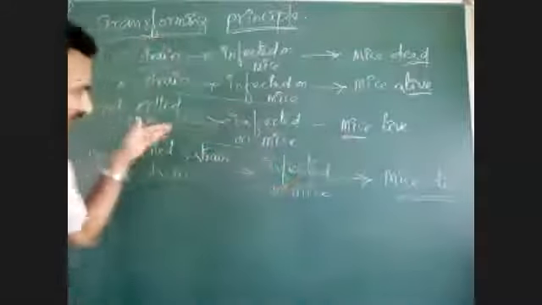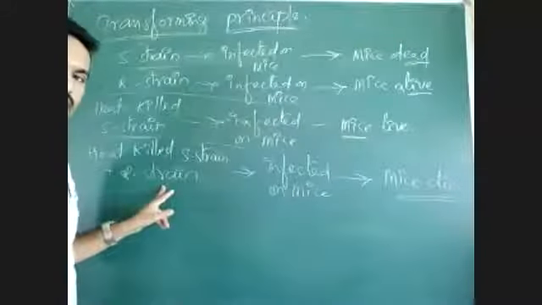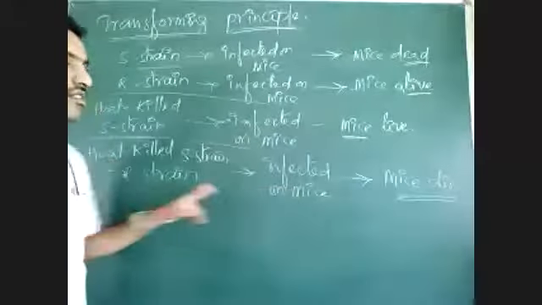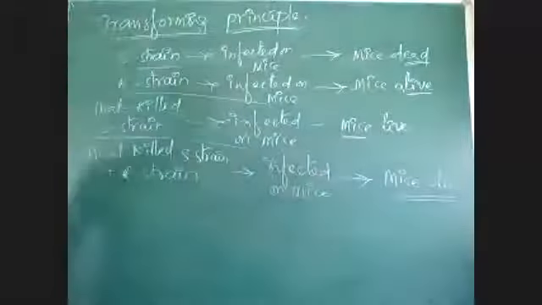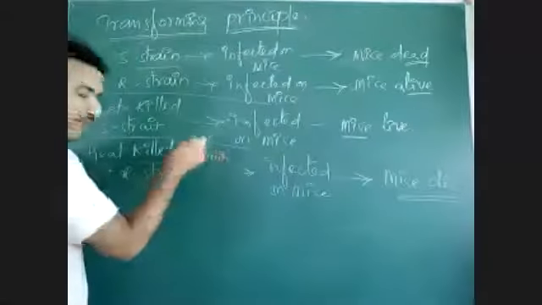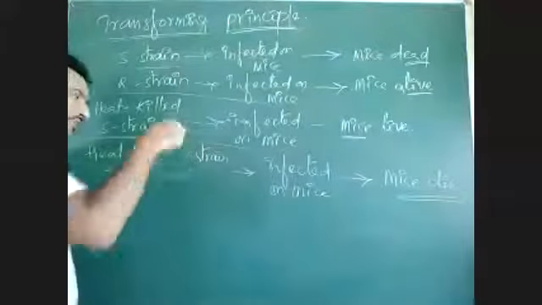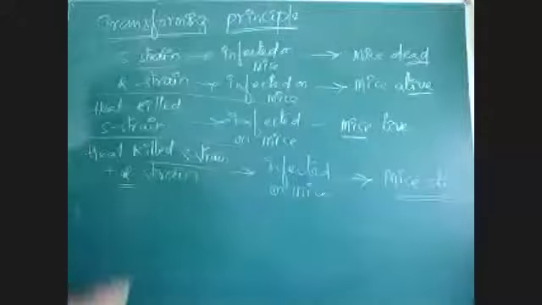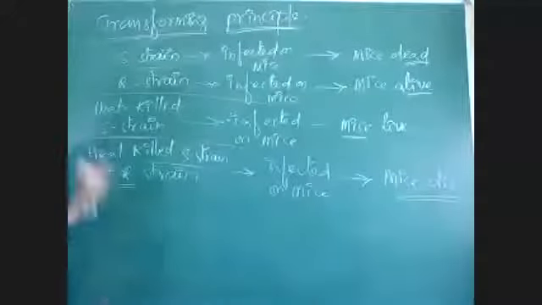But when it is combined with R strain, mice died. That means heat-killed S strain has some material, and that material is transformed into R strain.